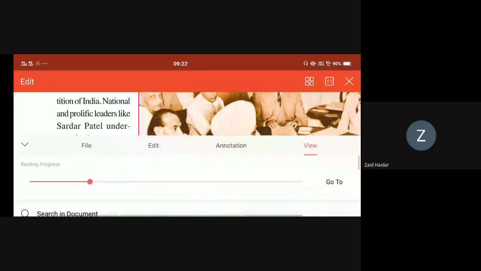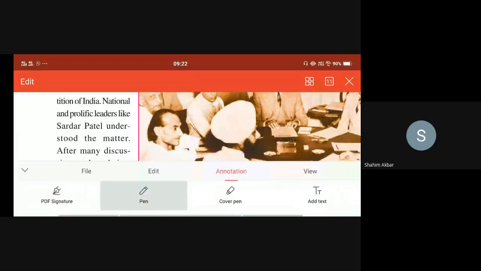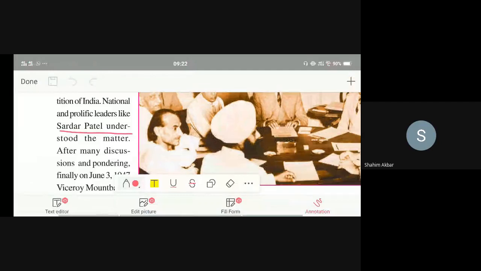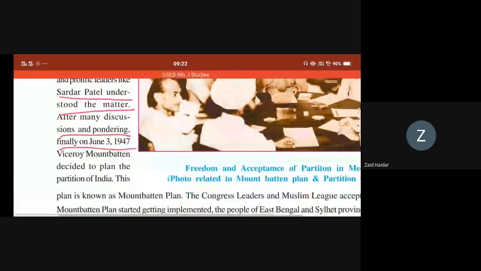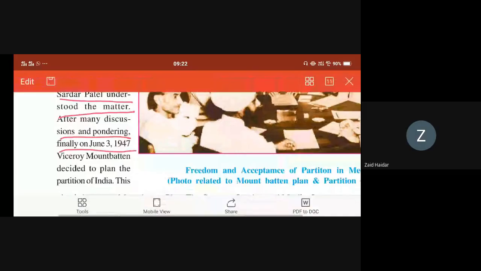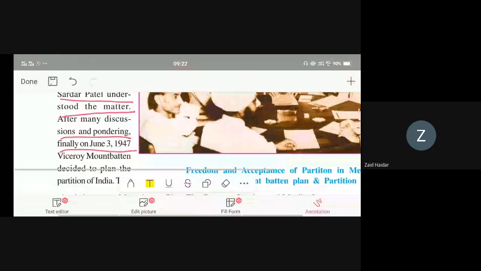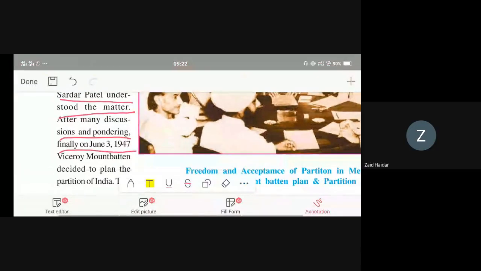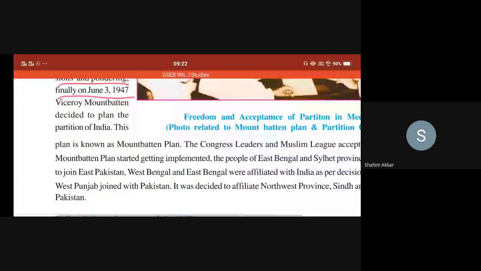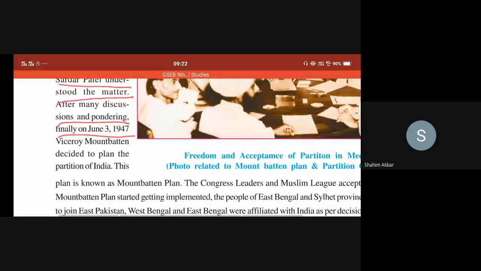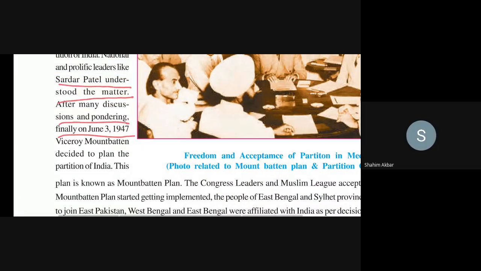National leaders like Sardar Patel understood the matter after many discussions and pondering, and finally on June 3rd, 1947, Viceroy Mountbatten decided on the plan for the partition of India. This plan is known as the Mountbatten Plan. The Congress leaders and the Muslim League accepted it.